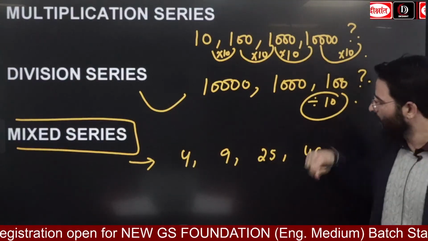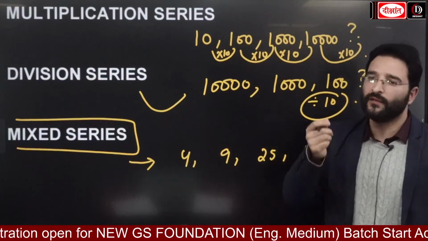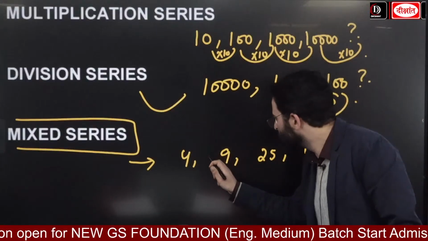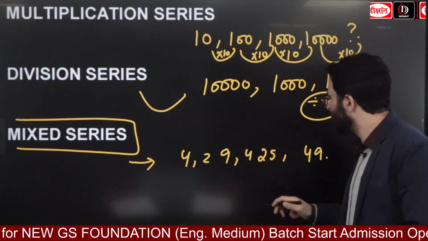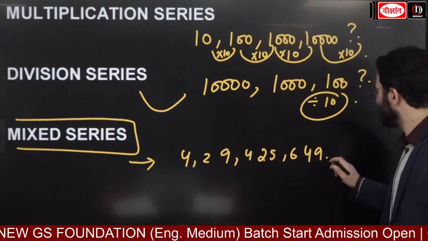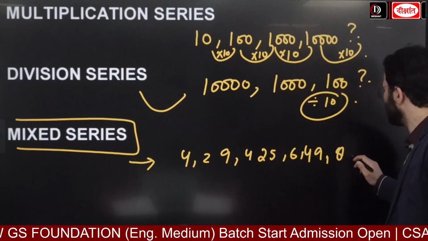Second, let me go with the series of even numbers over here. Let me have 2, 4, 6, 8. Can you see this?